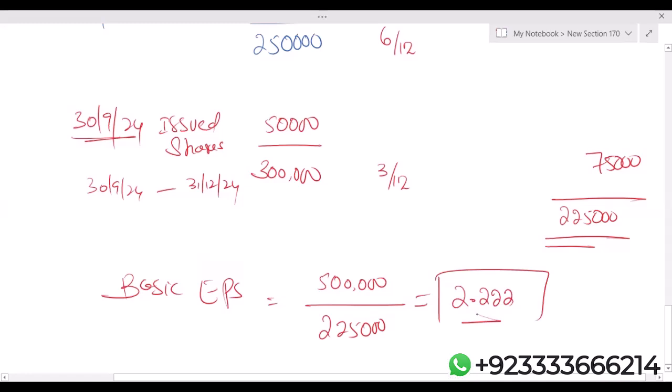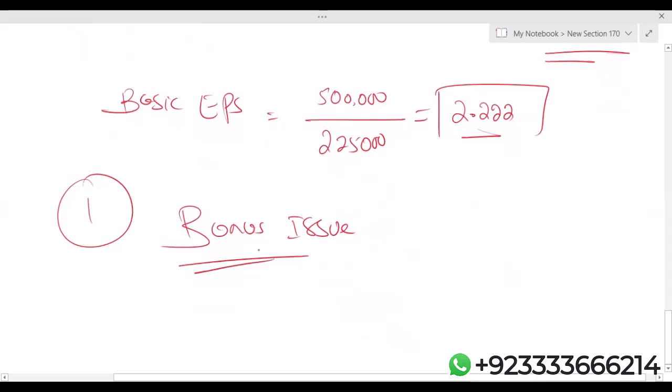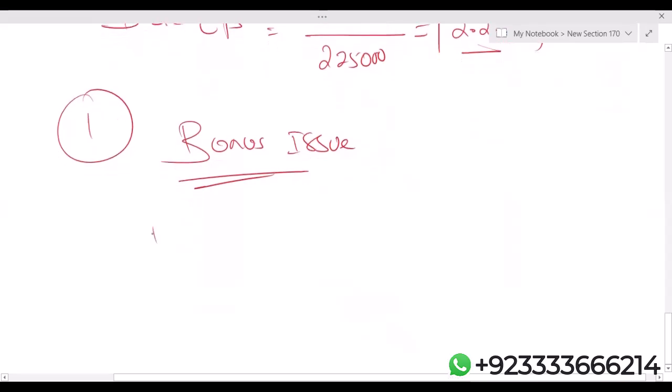Okay, now when the issue of adjustment factor comes, number one, in case of bonus issue, whenever an organization makes a bonus issue, you have to calculate the bonus fraction. How do we calculate the bonus fraction? That is very important. Please watch it carefully.